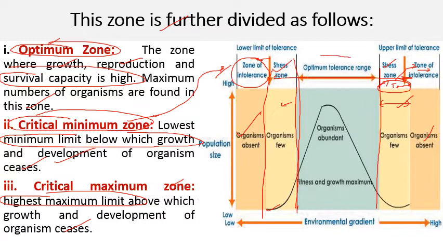Then in between these zones, both these zones, that is critical minimum zone and critical maximum zone, there comes a zone which is known as optimum tolerance range, जहाँ पे जो conditions होती हैं they are favorable, and we can notice the maximum growth number and survival rate of living organism, and this steep shows the number of organisms, that is population size. So maximum population size is found in this range, that is known as optimum tolerance range.